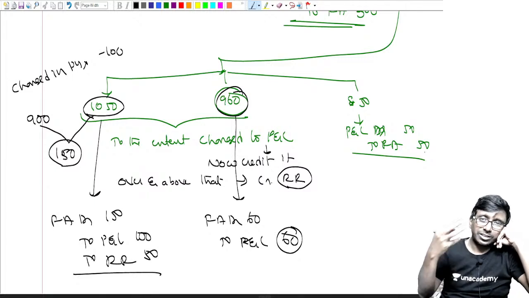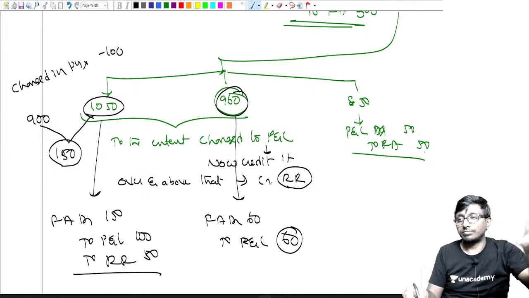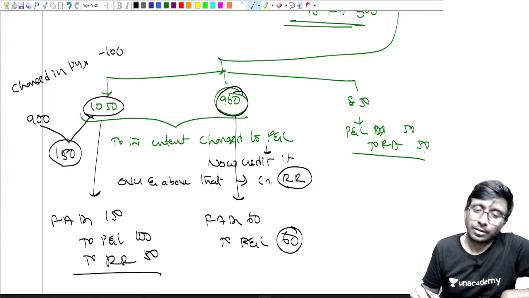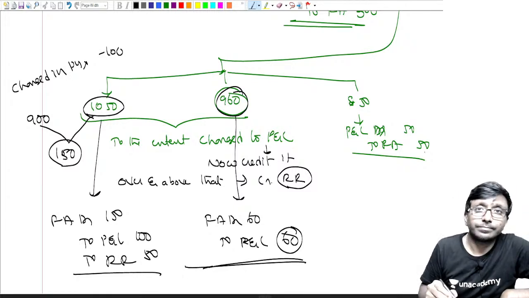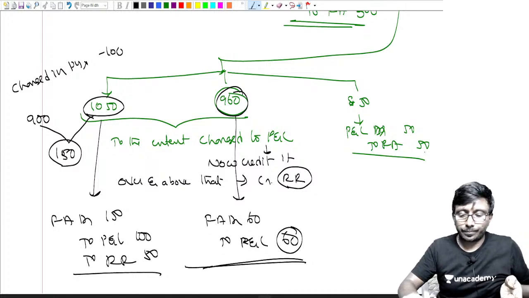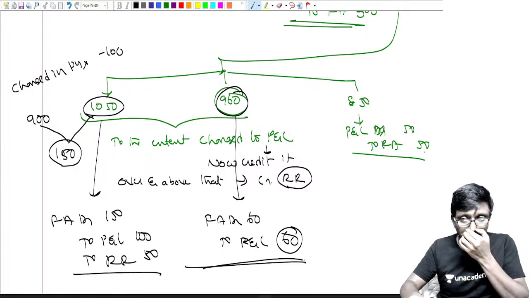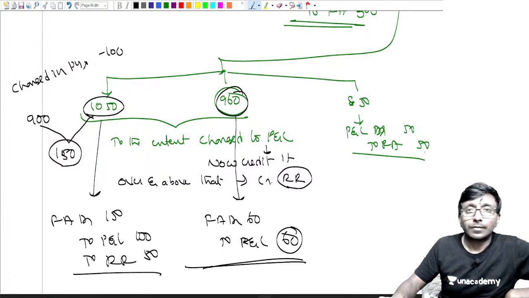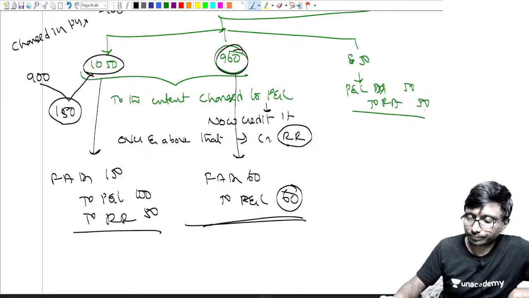First you should credit the full amount of 100, but only that much has not happened. That is the reason this will be happening. Hope you have followed this revaluation accounting.